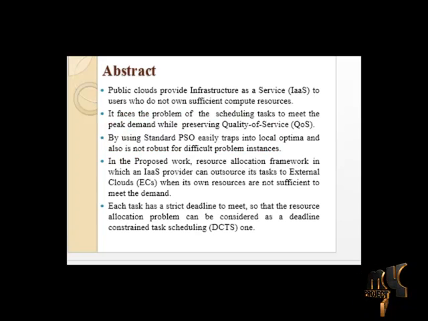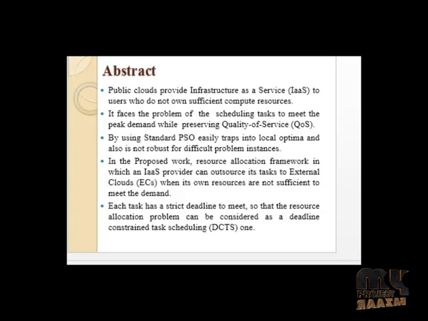Let us see our project demo for self-adaptive learning PSO-based deadline constraint task scheduling for hybrid IaaS cloud. In abstract, public cloud provides infrastructure as a service to users who don't own sufficient compute resources. It faces the problem of scheduling tasks to meet the peak demand while preserving quality of service. Standard PSO easily falls into local optima and is not robust for different problem instances.